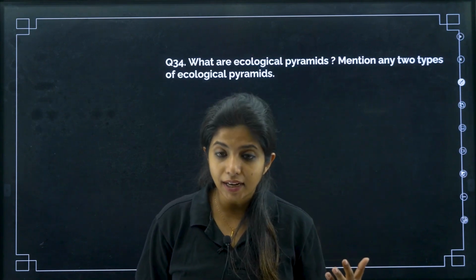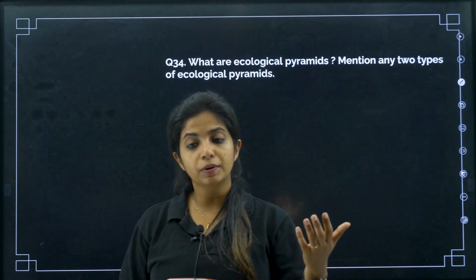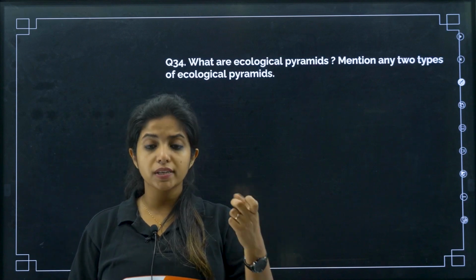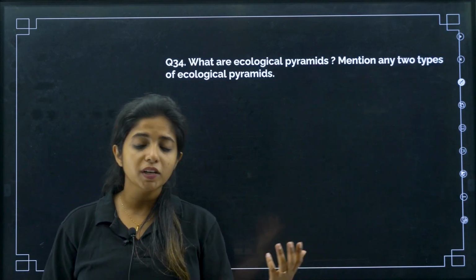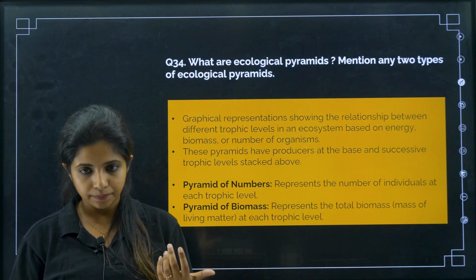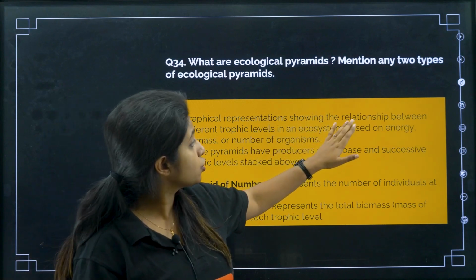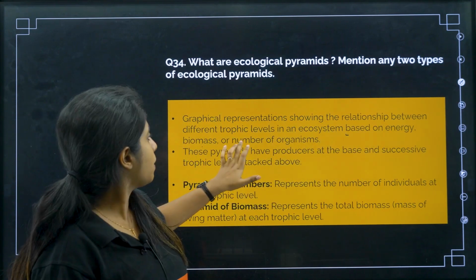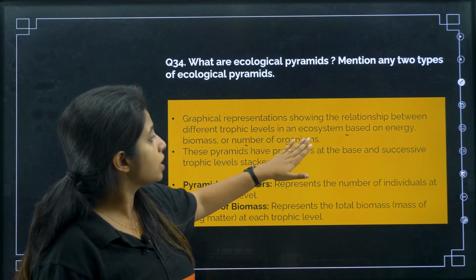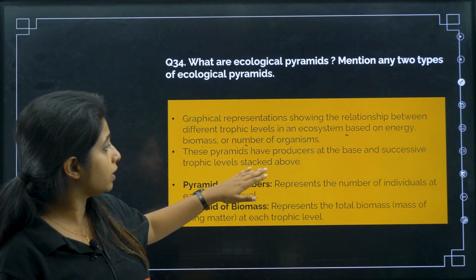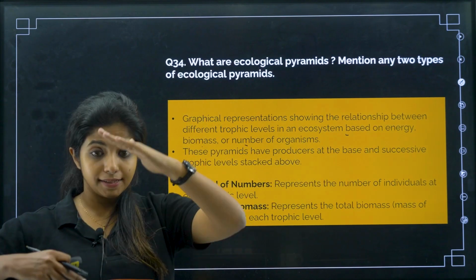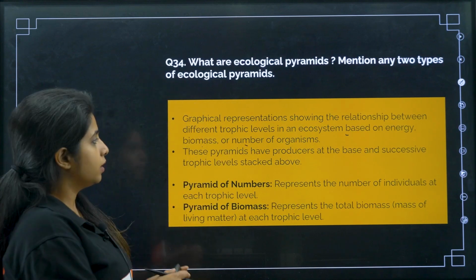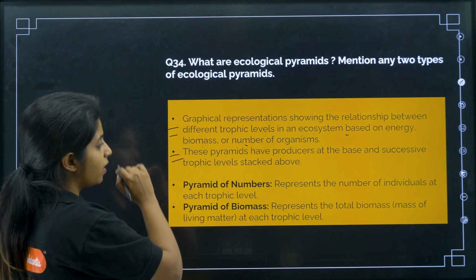Now any 2 types of ecological pyramid: there is the pyramid of number, where you are talking about the number of individuals in each trophic level, then there is the pyramid of biomass, where you are talking about biomass in each trophic level. It is a graphical representation showing the relationship between different trophic levels in an ecosystem based on energy, biomass or number of organisms. These pyramids have producers at the base and successive trophic levels stacked above. So write like this, your points are right over here. Please use these points and write your answers.